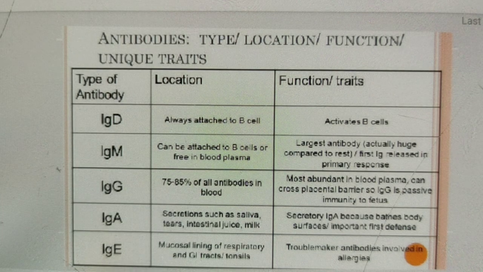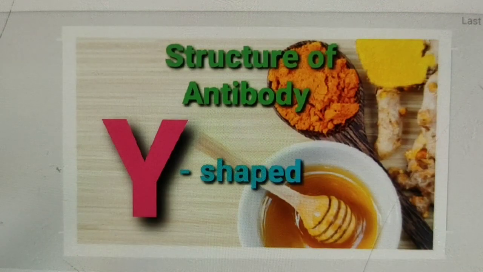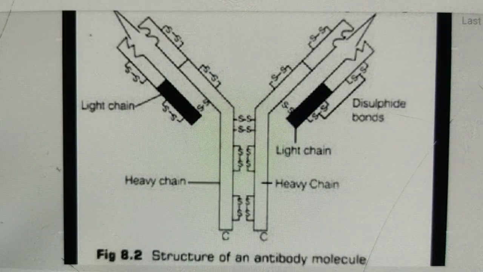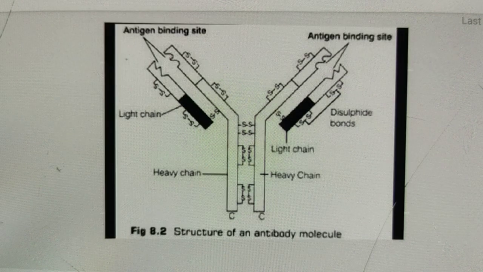Okay, next, what is the structure of an antibody? We need to know about the structure of an antibody. We know that an antibody is a Y-shaped immunoglobulin protein. See the Y-shape, see the structure here. This is the immunoglobulin protein. Structure of an antibody molecule: the antibody molecule consists of two heavy chains and two light chains. Hence an antibody is represented as H2L2, capital H2, capital L2.